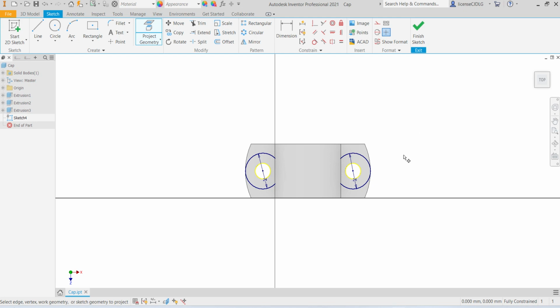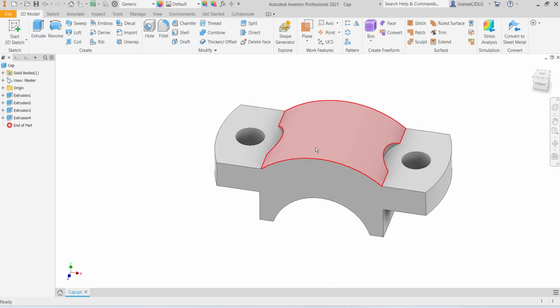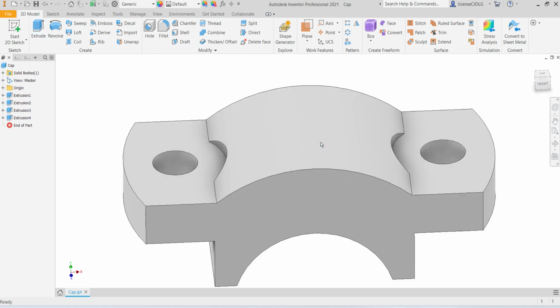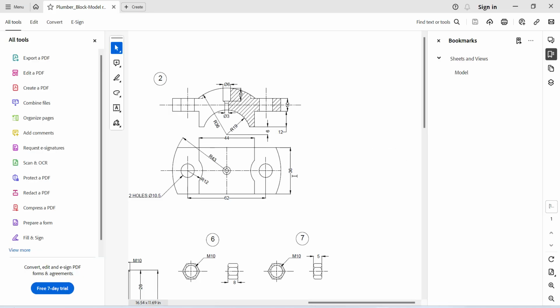I think not required. Finish sketch, extrude, remove material, select the surface, reverse the direction, through all, click OK. So there is one hole, bottom diameter 3 and top side diameter 6 mm.